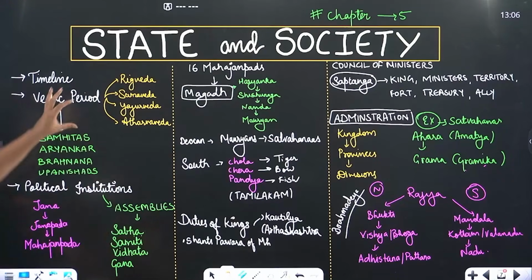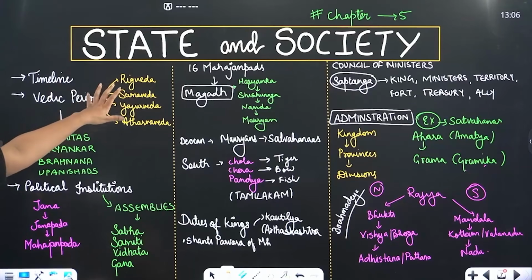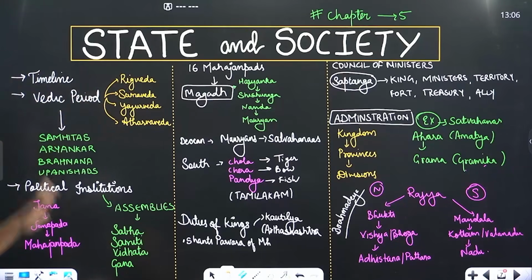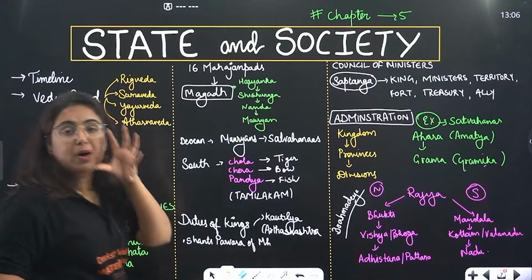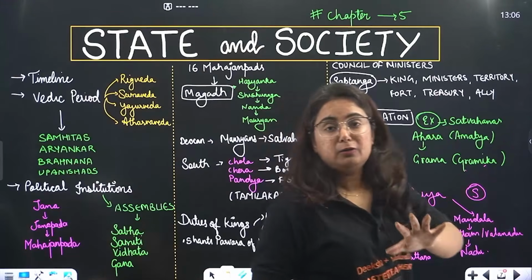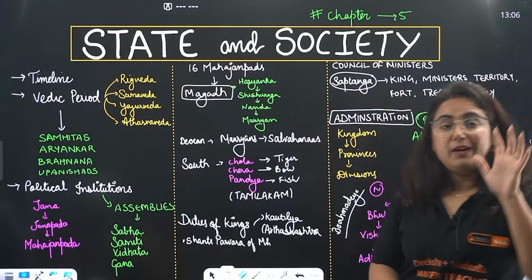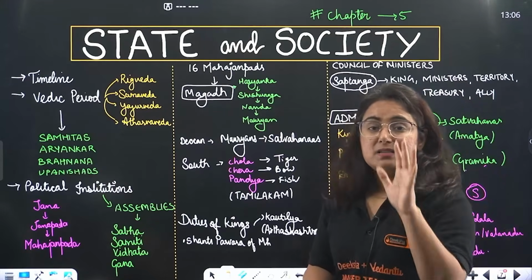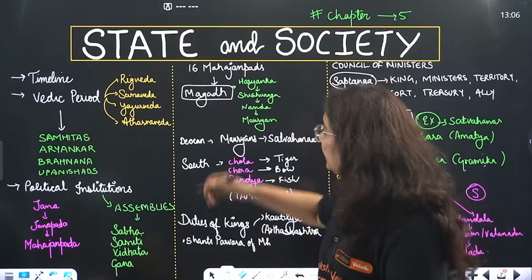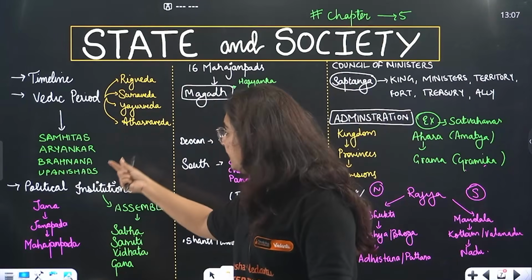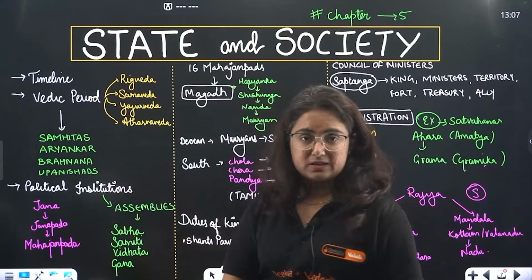So these are the earliest texts from where we got to know about the society of the period starting from around 1000 BC. Starting from around, beta, 1000 BC, when iron started to be used. Other than the Vedic text, we have Samhitas, Aranyakas, Brahmanas, Upanishads.